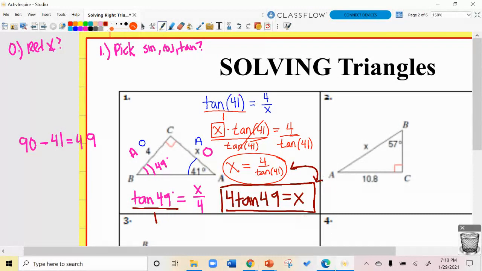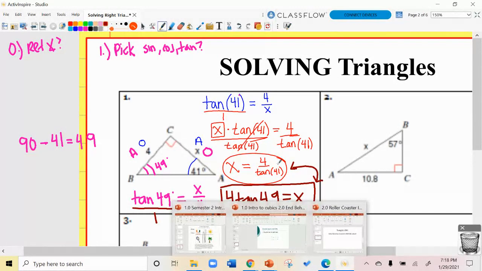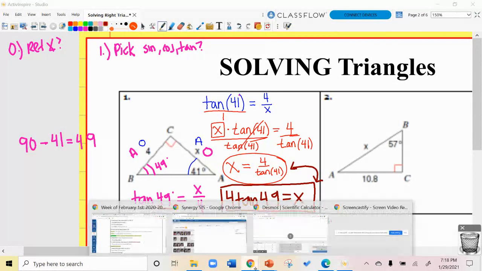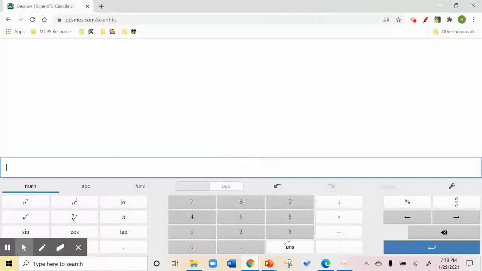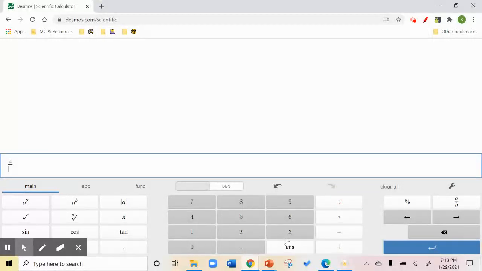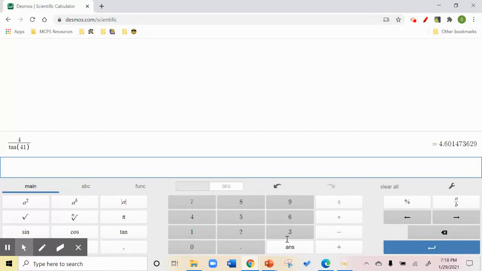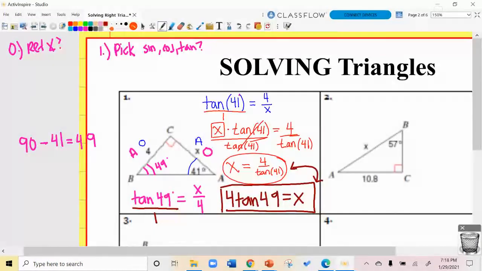Let's see what happens in our calculator, right? Because this is really where we should go into our calculator. We should never be going into a calculator throughout solving these. We want to solve it without a calculator and then go into it. Sometimes when you try to use the calculator too early, that's where mistakes happen. So 4 divided by the tangent of 41. Let's do that. 4 divided by the tangent of, what was it, 41. I get 4.601.